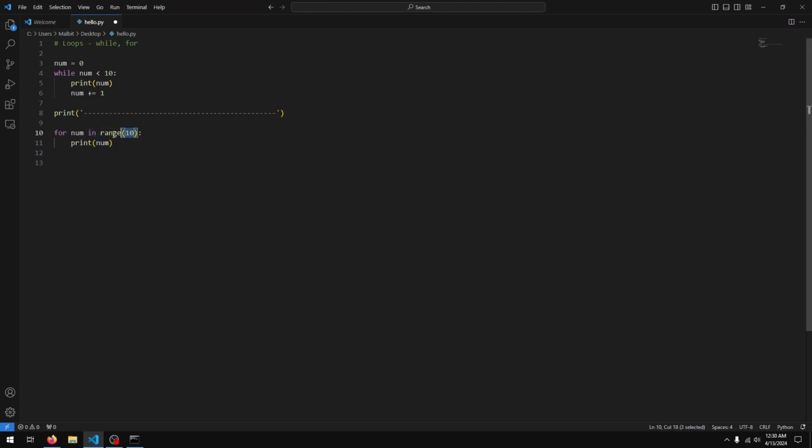Range helps us create a quick list, which is why I'm using that here. I could have just done my list equals 0, 1, 2, 3, 4, 5, 6, 7, 8, 9, and I could have replaced range with my list. This would have worked fine.